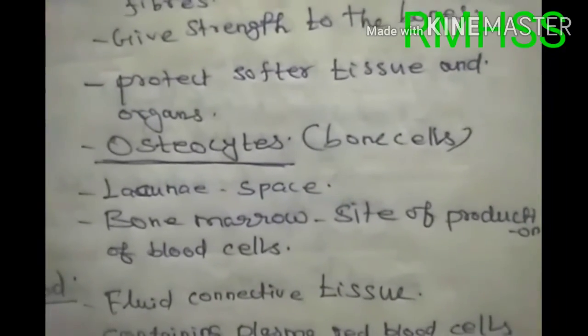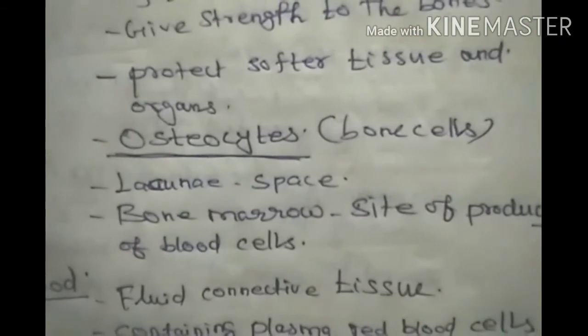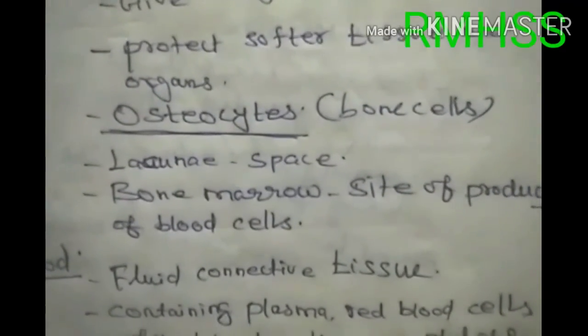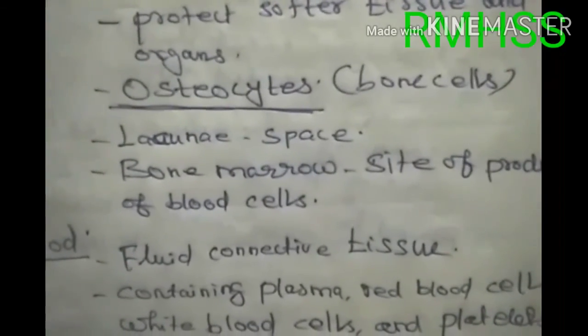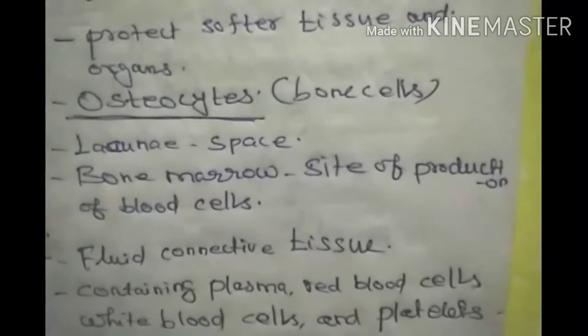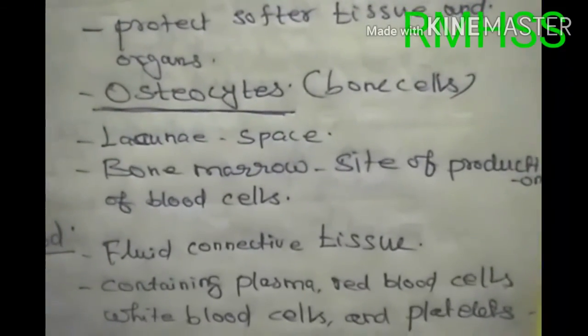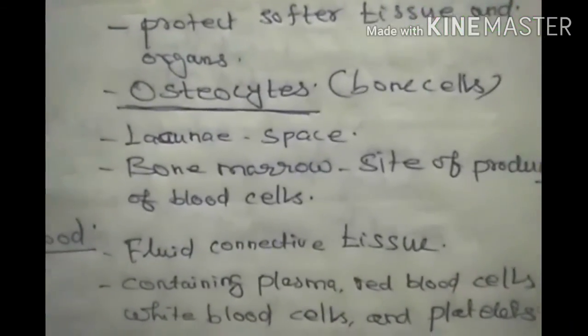What is the meaning of osteocytes? Osteocytes means bone cells. The cells present in the bones are called osteocytes. What does lacuna mean? Space. Bone marrow acts as the site of production of blood cells. The blood cells are produced by bone marrow.